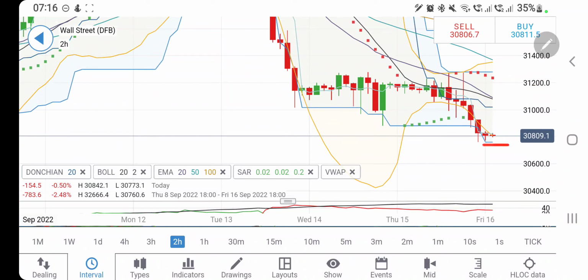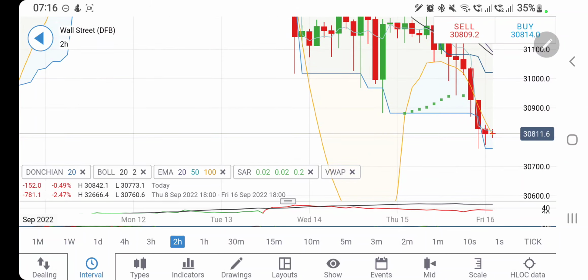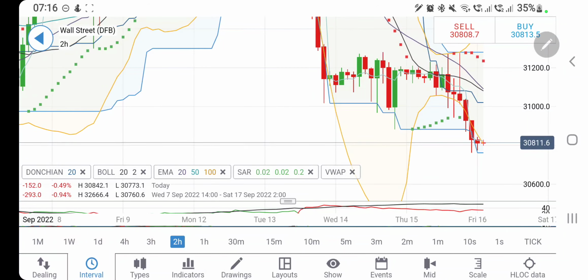Now look at the 2-hour charts. On the 2-hour chart, see, the bearishness has diminished. Look at the previous candle. This is kind of a reversal candle, it appears. Till the time it trades above 3750, you may probably expect it to rise. But see, lower highs, higher lows. So do not trade between 3850 and 3750. Let it decide a little. On the upside, in fact, if it tries to trade above 3850, the stronger resistance is going to be 31,200 levels.